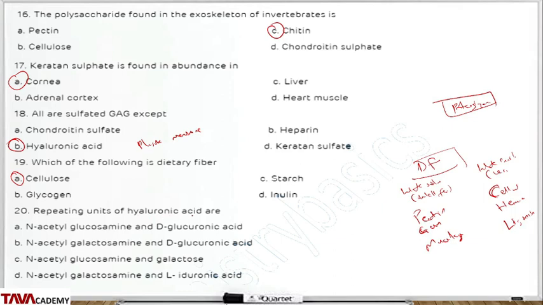The repeating units of hyaluronic acid would be N-acetylglucosamine, as we said, and D-glucuronic acid. Option A would be the correct answer. So this will be it for the chemistry of carbohydrates MCQs. Thank you guys.